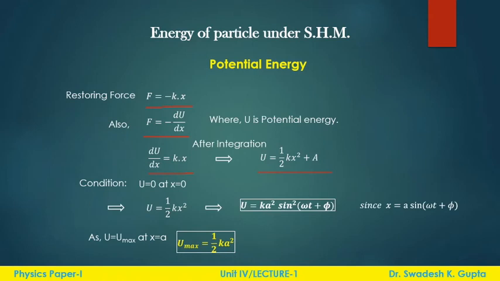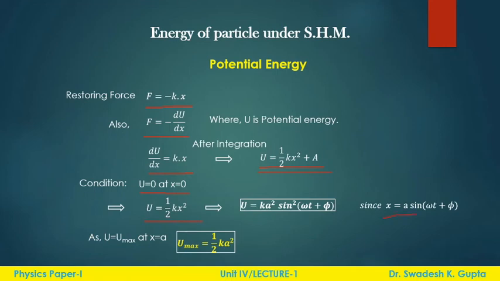Now putting the condition that at the center, at x is equal to 0, the potential energy will be 0, because at that point the particle will not be at rest and will have maximum velocity, and thus putting these two values in this equation, we will get u equal to half kx square.